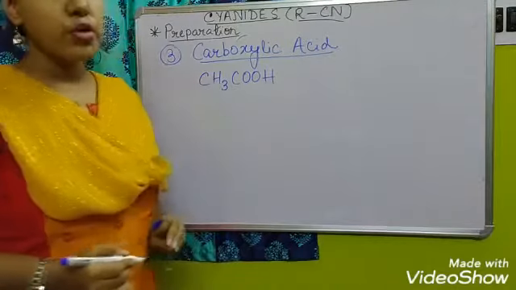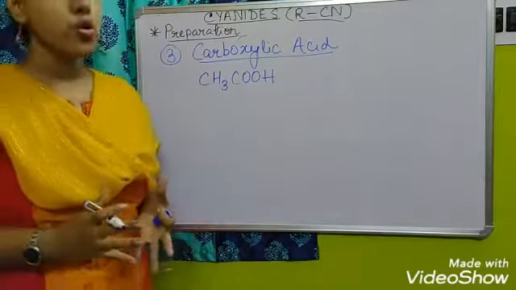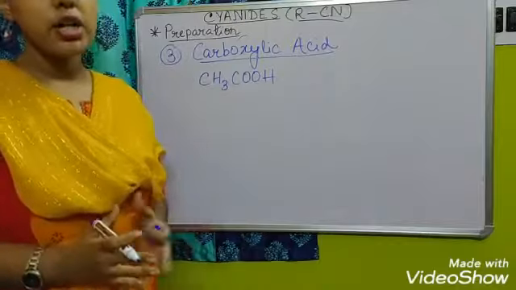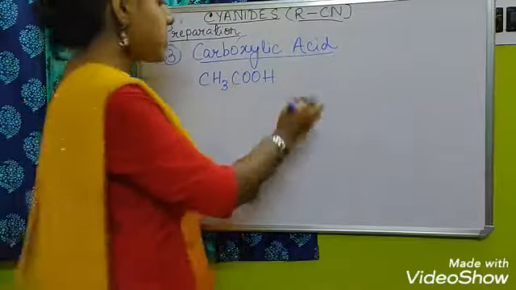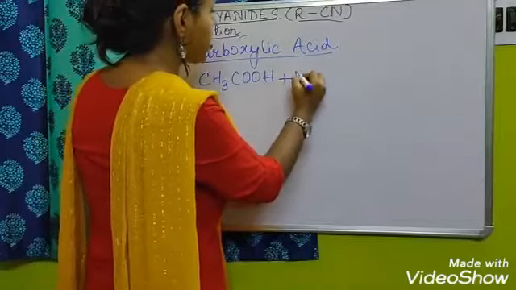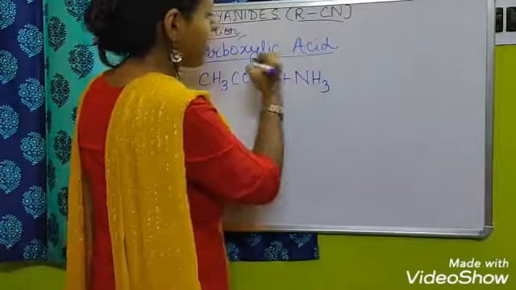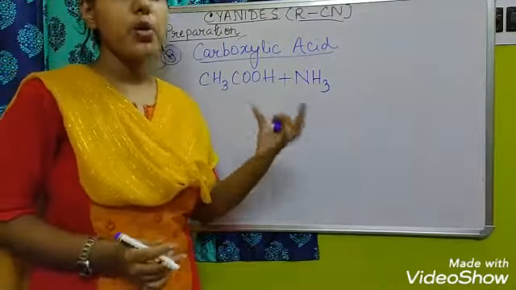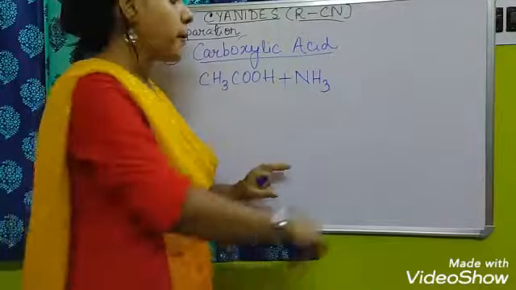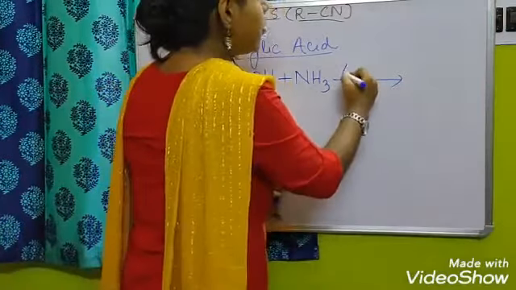Then what we have to do is make a mixture of acetic acid and ammonia. That means you have to add here NH3. Now this mixture of acetic acid and ammonia, you have to pass it over the heated alumina.